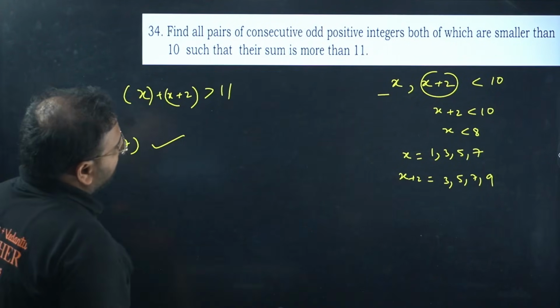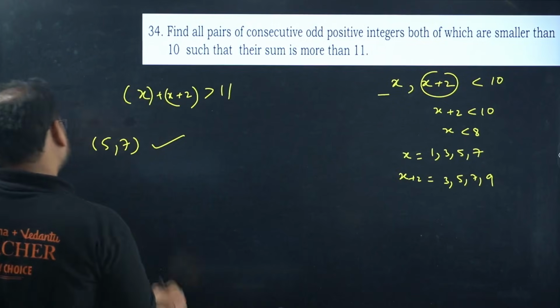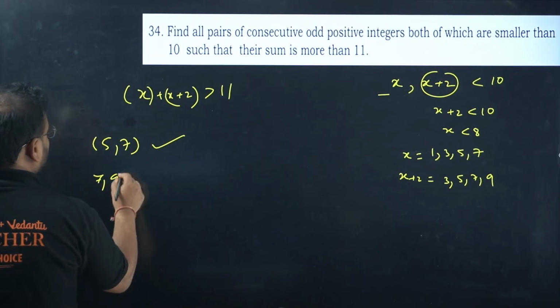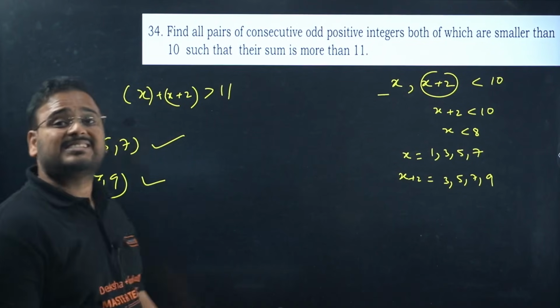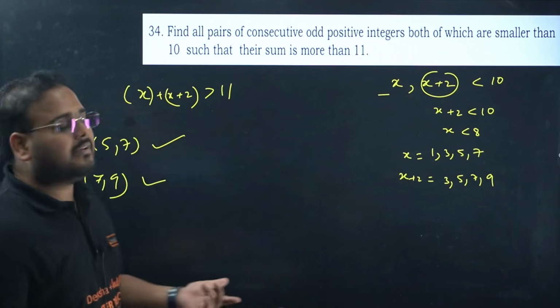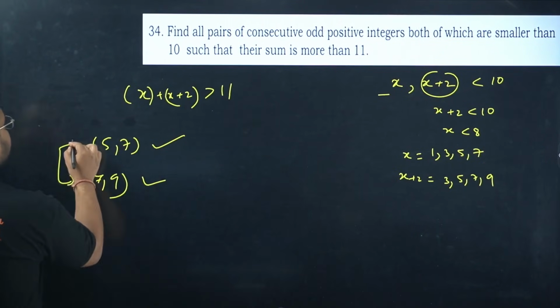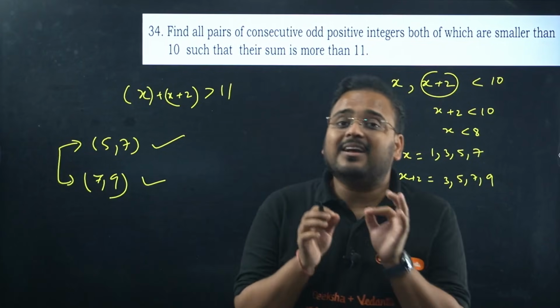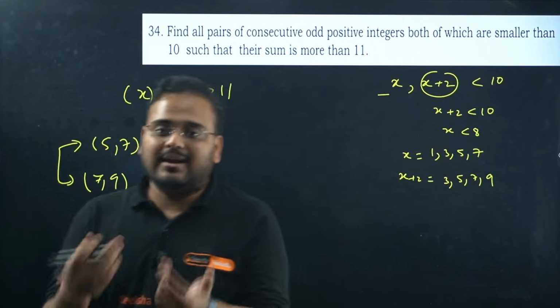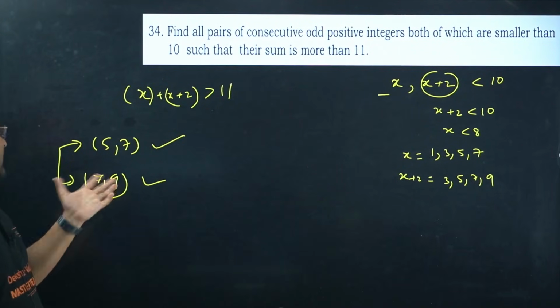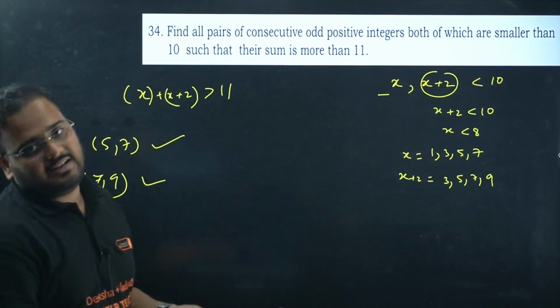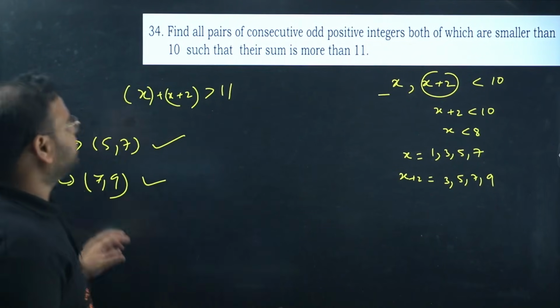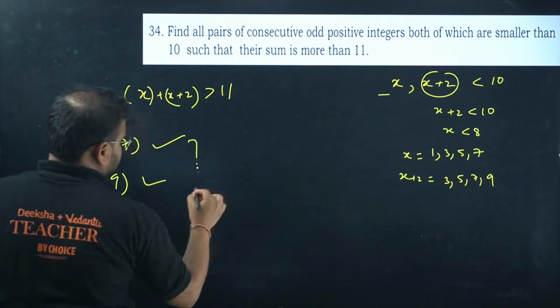And what about this one? 7 and 9 also possible, because 7 plus 9 is what? 16, right? Which is more than 11. These are my two pairs of odd positive integers which are less than 10, but whose sum is more than 11. Simple question. Yeah, these two are your answers, guys.